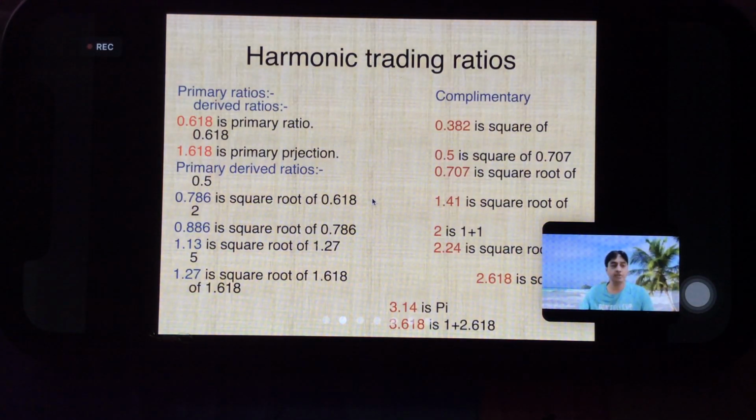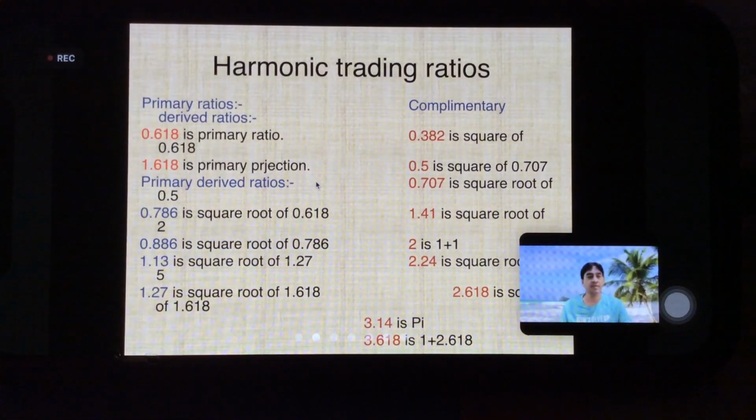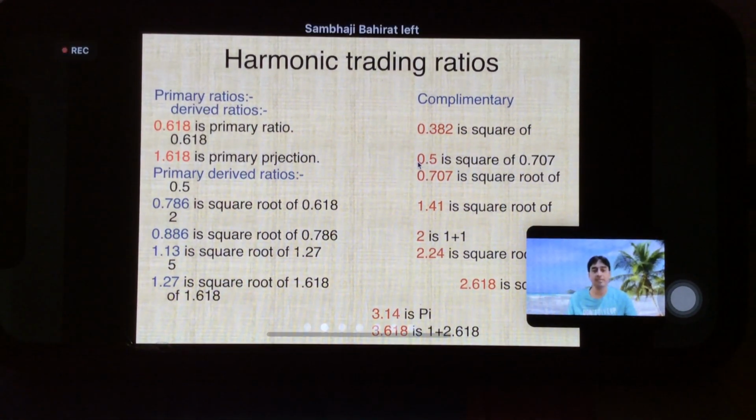So harmonic trading ratios, these are the various ratios, right? 0.618, 1.618, 0.5, 0.786, 0.886, 1.13, 1.27, 0.382, 0.5, 0.707, 1. Need not remember because these will be plotted automatically in your TradingView, right? Once only you have to input if it's not available by default in your TradingView account, right? So once you input this, then there is no need to remember this. Okay, so we won't go into how they are derived.